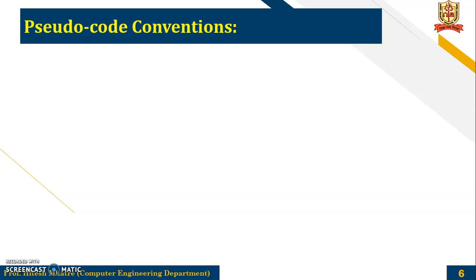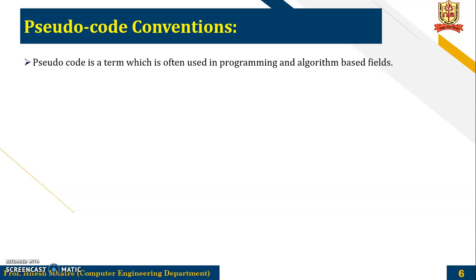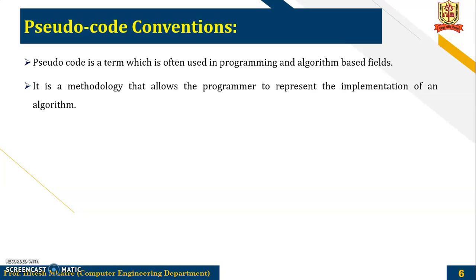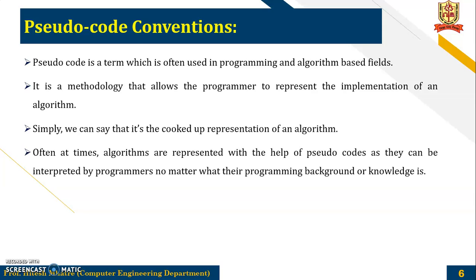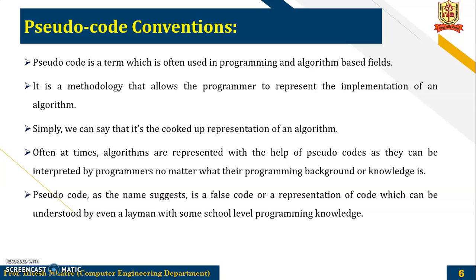Next is the pseudocode convention. Now pseudocode is a term which is often used in programming or algorithm based fields. It is a methodology that allows the programmer to represent the implementation of an algorithm. Simply we can say that it is a cooked up representation of an algorithm. Often algorithms are represented with the help of pseudocodes, as they can be interpreted by programmers no matter what their programming background or knowledge is. Pseudocode, as the name suggests, is a false code or a representation of a code which can be understood even by a layman with some school level programming knowledge.